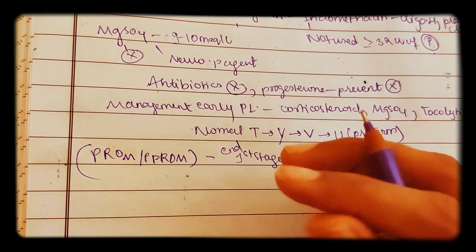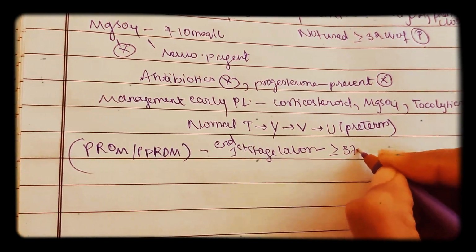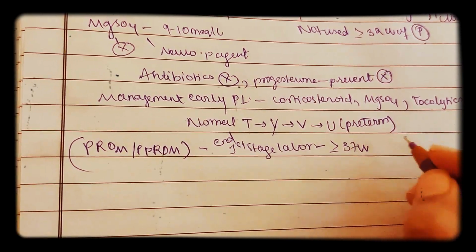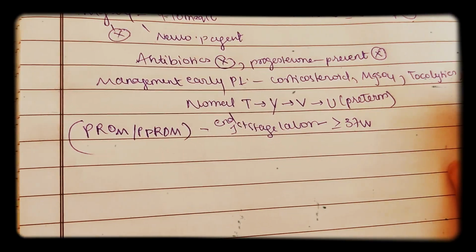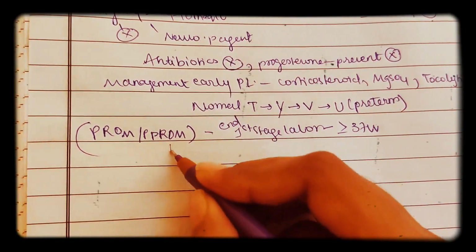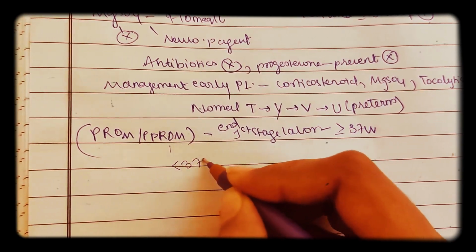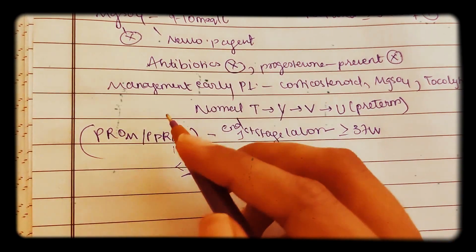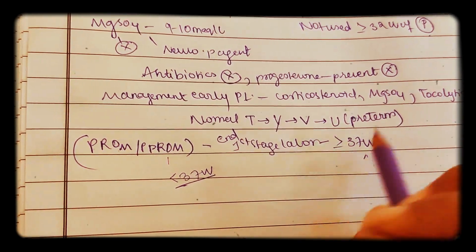But premature rupture of membrane means the membrane ruptures at greater than or equal to 37 weeks but before onset of labor. So if the membrane is ruptured before onset of labor, at greater than 36 weeks, that is premature rupture. So what is preterm membrane rupture? That is the rupture of membrane at less than 37 weeks. So less than 37 weeks is preterm premature rupture, and premature rupture of membrane is greater than 37 weeks.